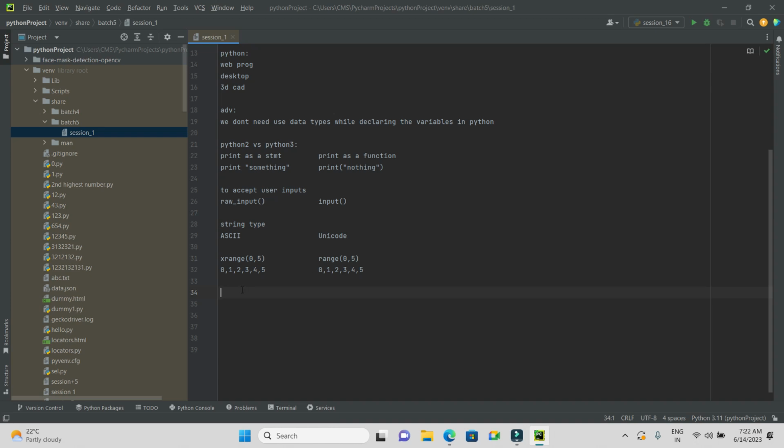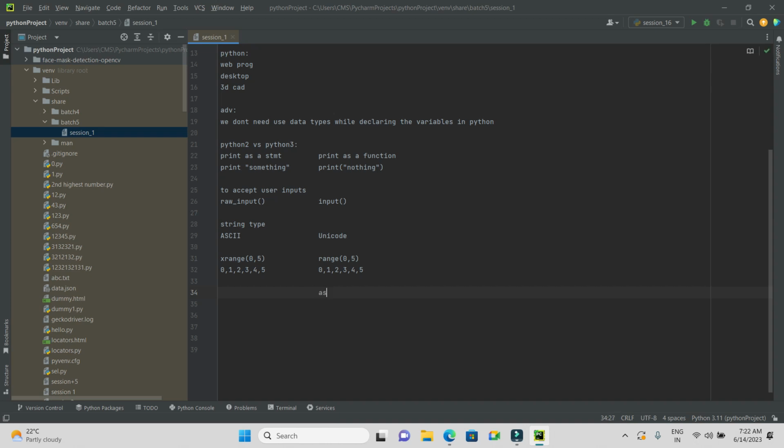And the last difference between Python 2 and Python 3: there is a small change made in exception handling in Python 3. It defines the keyword as, which is necessary to be used. We use as in Python 3, but not in Python 2.